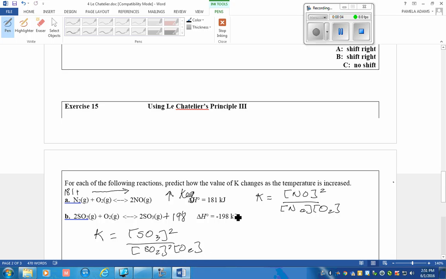And when we heat it up, it will shift to the left, away from the heat, where heat is absorbed to this side. That means that the denominator will get larger, while the numerator will get smaller, so the value of KEQ will decrease.